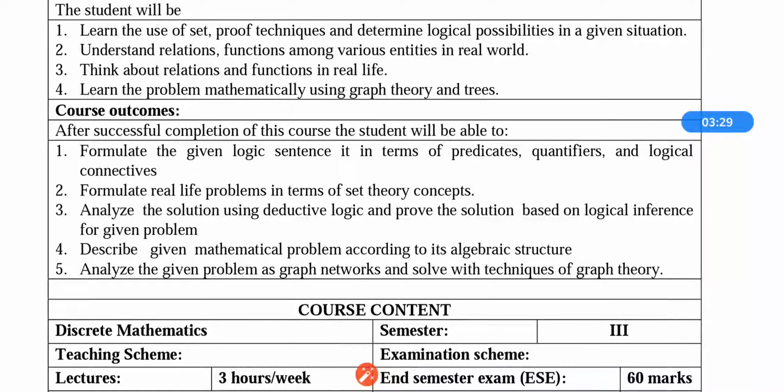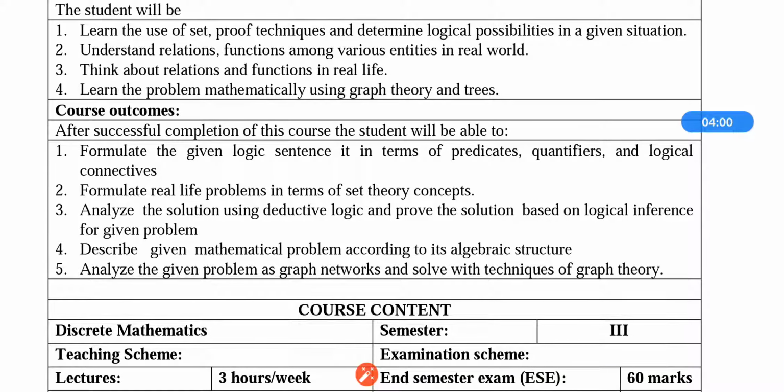Whatever real life problem we have, we will be able to analyze the solution. But how? By using deductive logic and proving the solution, which will be based on logical inference. There are various logical inference rules and laws by using which we will be able to prove the solution by logical inference.